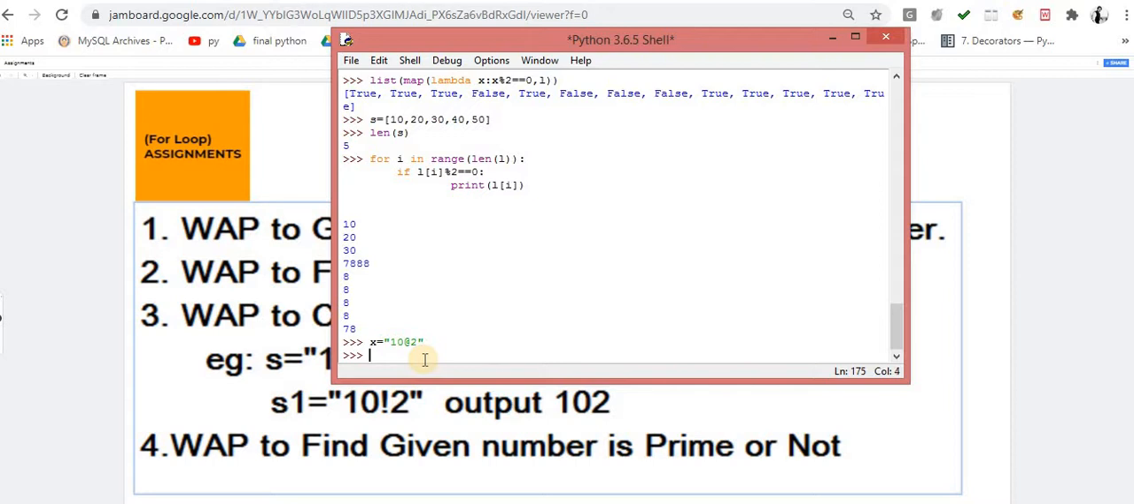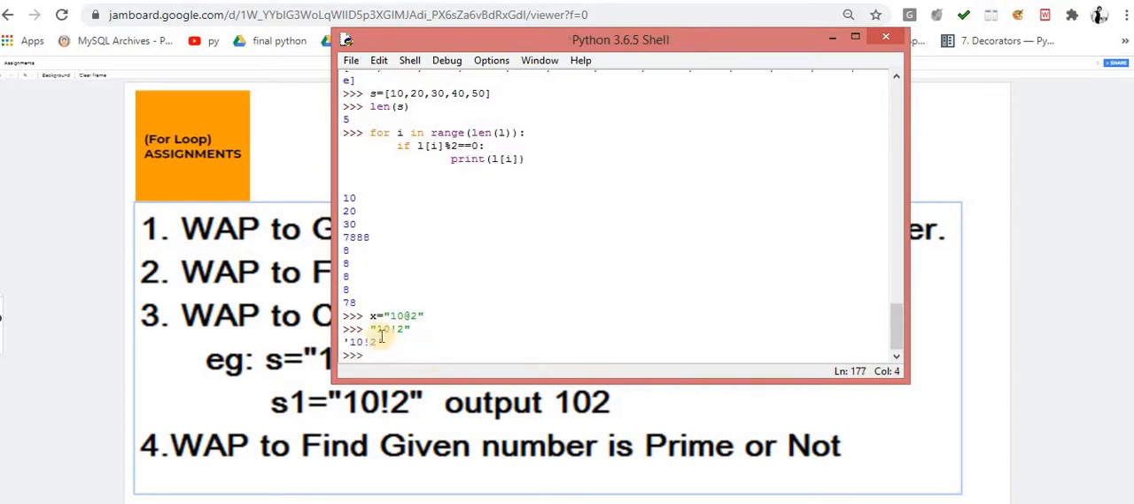But what else can happen? The person can enter this one. Now what will you do? You will go again to the client machine and change the logic, because inside your logic you defined a logic only for this problem statement. But the user can enter this value as well. So you will go to the client machine and change the logic.